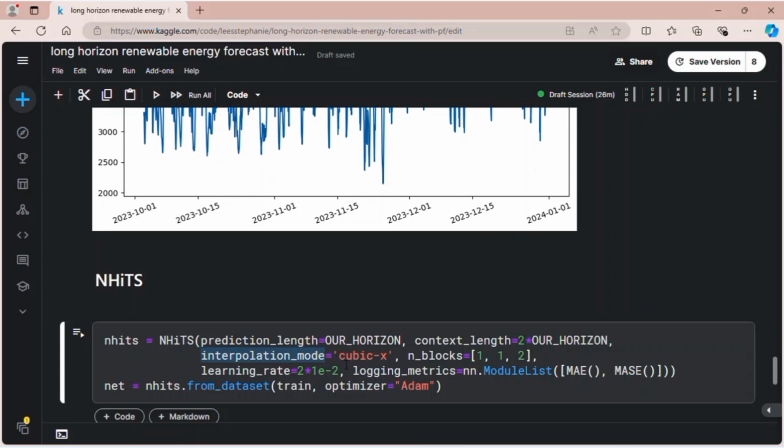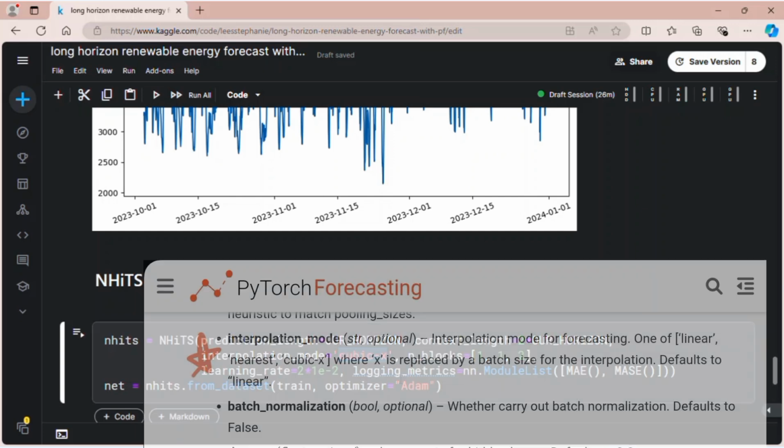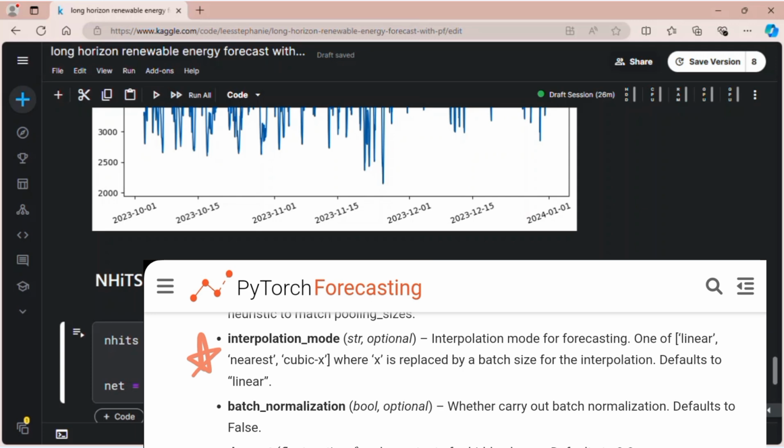For this library, if we want to apply cubic interpolation, we have to use cubic-X. X is for the batch. If I remember correctly, the interpolation function would be applied for each batch.